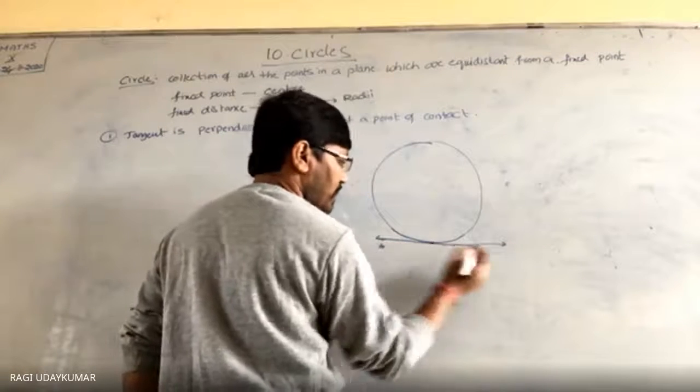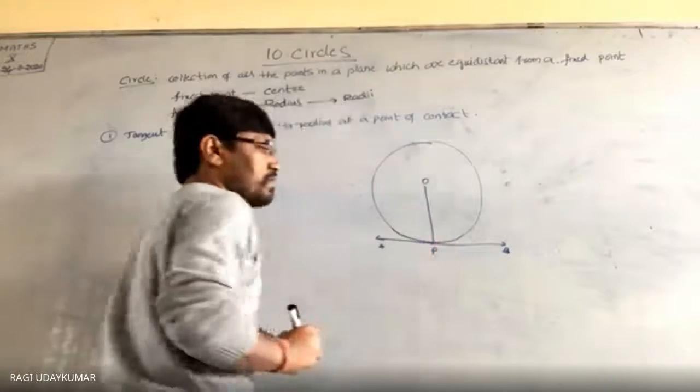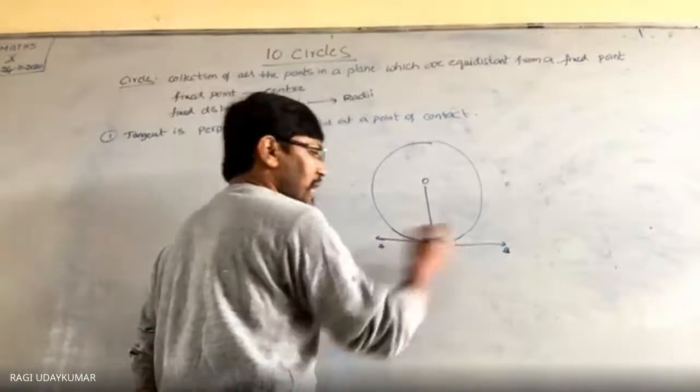So this is AB and OP. OP is perpendicular to AB.